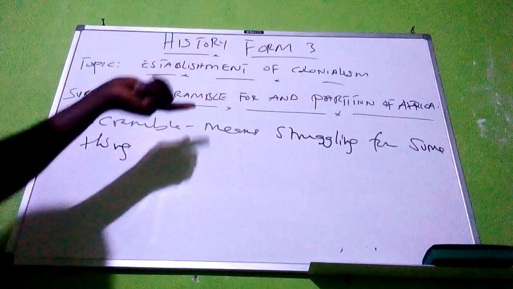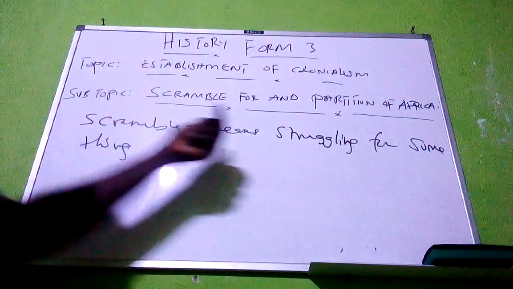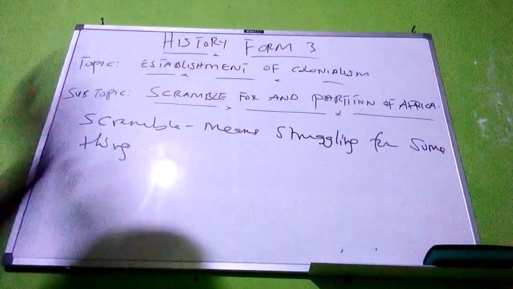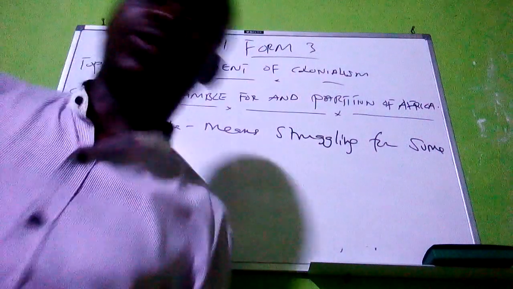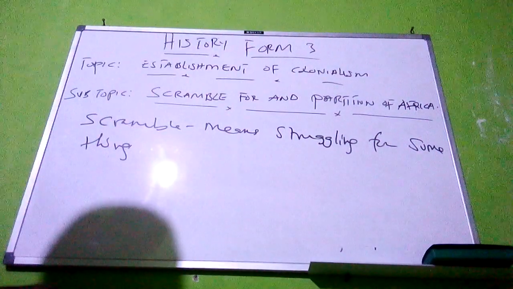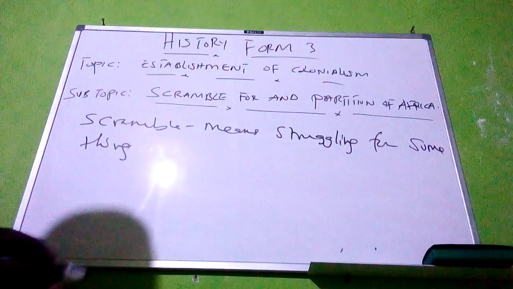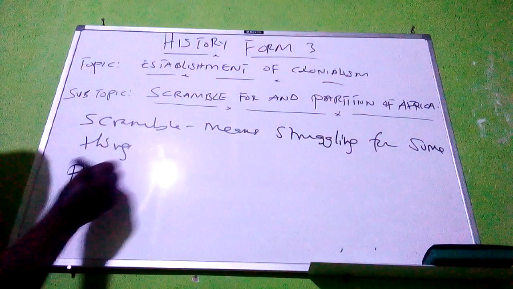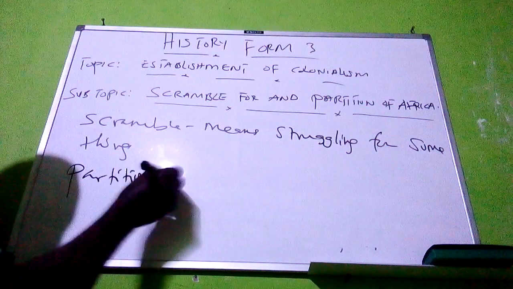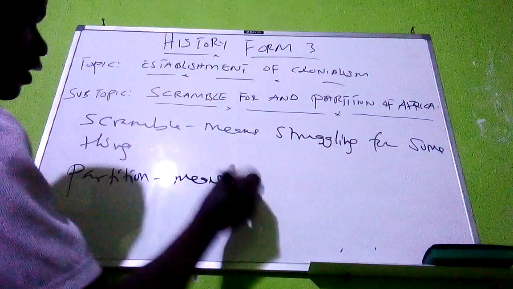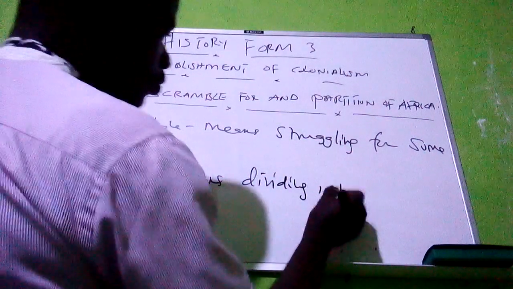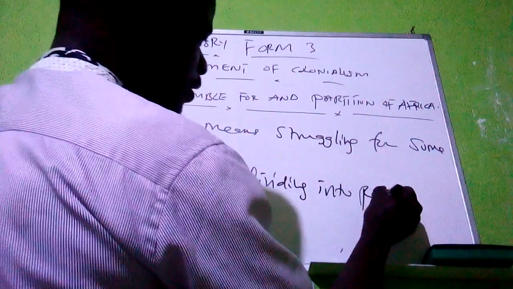When we talk about the scramble and the partition of Africa, Europeans came to Africa to struggle to take it or to own it. And when you talk about partition, it means dividing into pieces.